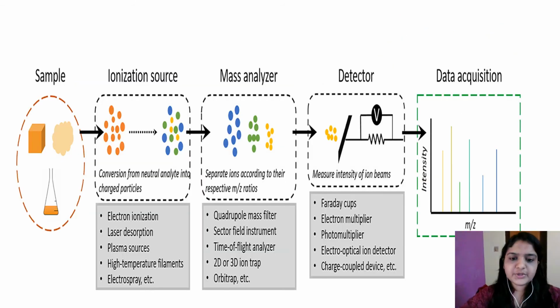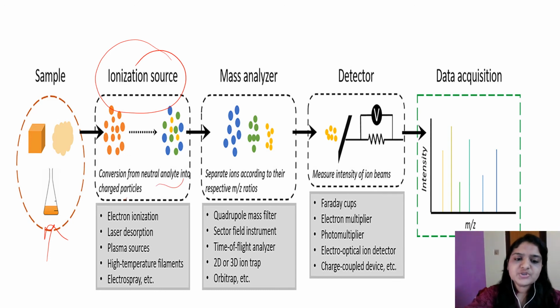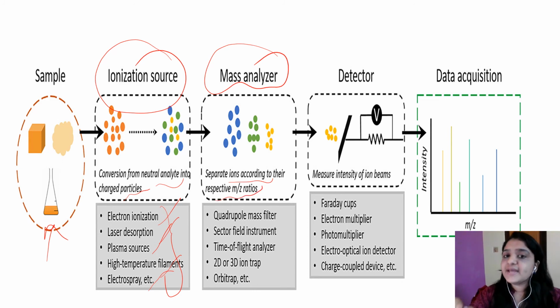This is the mass spectrometry schematic view. Here the sample is placed, then the sample is ionized using various ionization sources, that is conversion from neutral to charged particles. The techniques used are electron ionization, laser desorption, plasma sources, high temperature filaments, electrospray. Then the mass analyzer separates ions according to the difference in their mass to charge ratios. Various filters are used like quadrupole mass filter, sector field instrument, time of flight analyzer, 2D or 3D ion trap, Orbitrap.